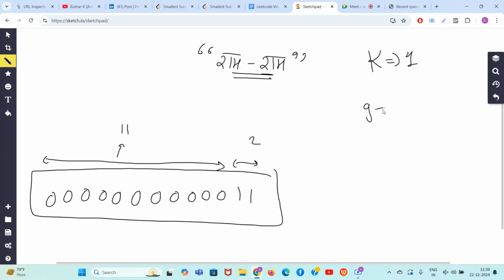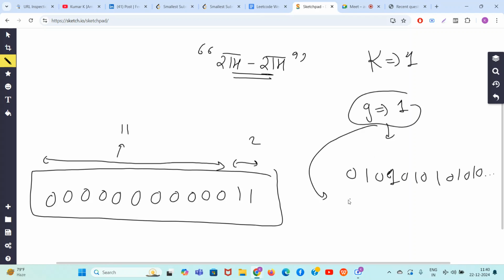Let's try for g equal to 1. Guys, g equal to 1 means the string should either look like 0 1 0 1 0 1 0 1 0 1, like till the end, or the string, see, g equal to 1 means every block size should be 1 only, like 1 0 1 0 1 0 1 0 1 0. So if you try to make it 0 1 0 1 0 1 0 1 0 1 0, you have to make so many changes.